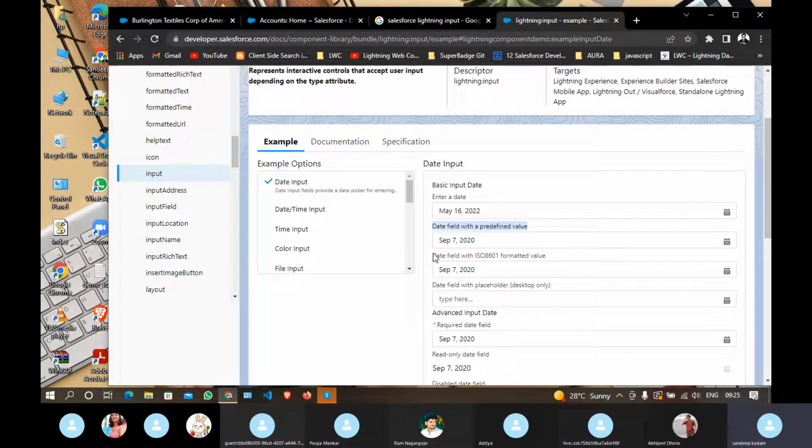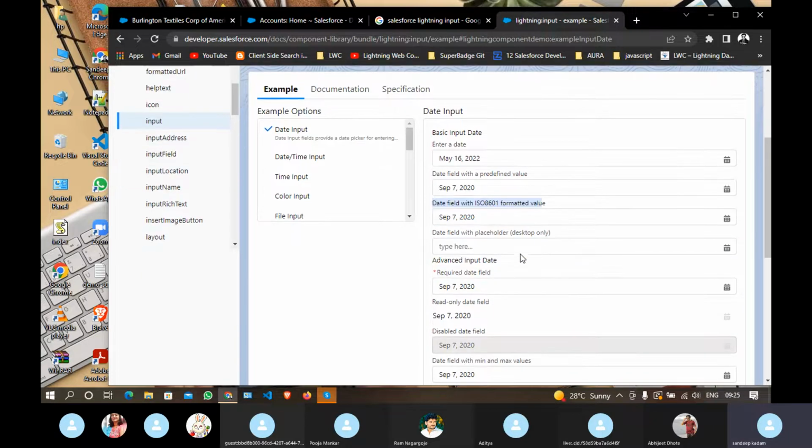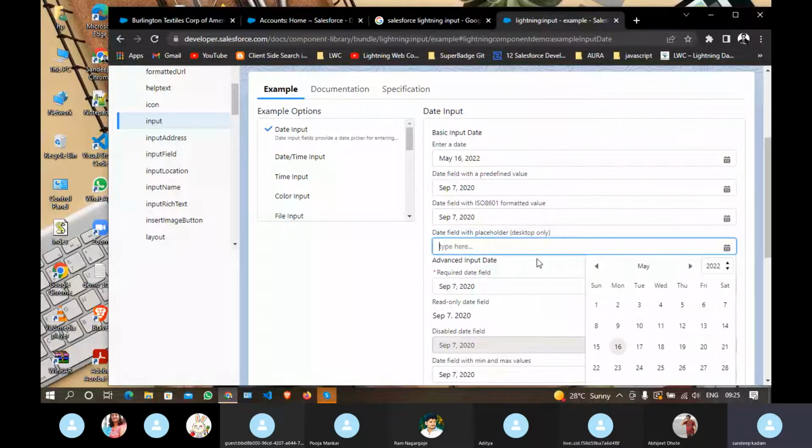After that we have different formats you can use. A placeholder also you can place here. Let's say you can provide any text here, such as select the expiration date, or select the activation date, any kind of text you can write here. You can see here by default they have given the type here. You can click on this and you are able to select the date.